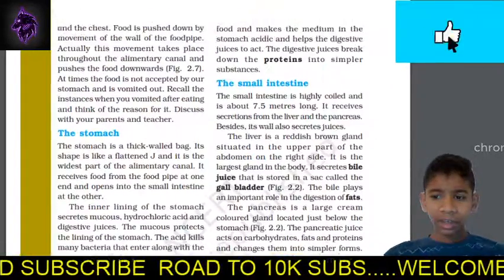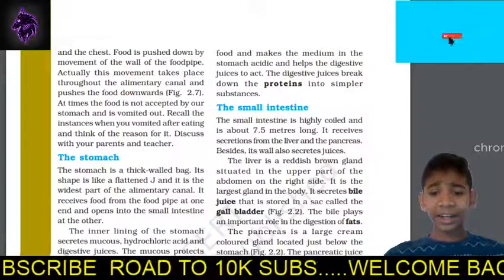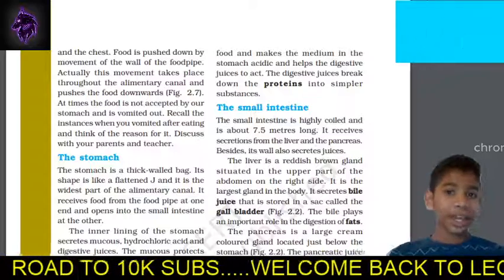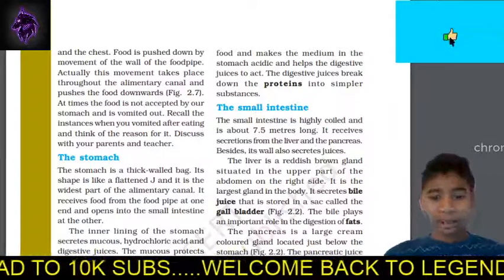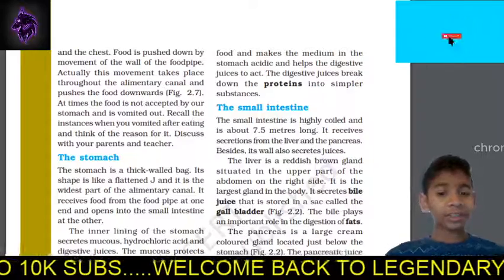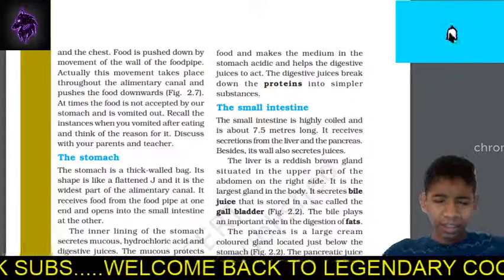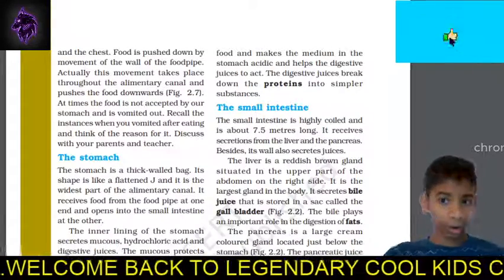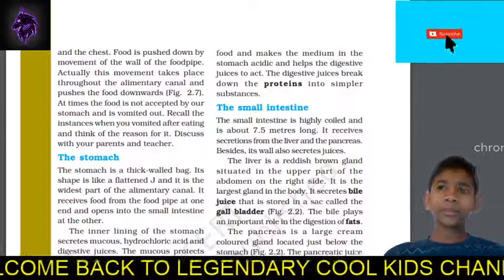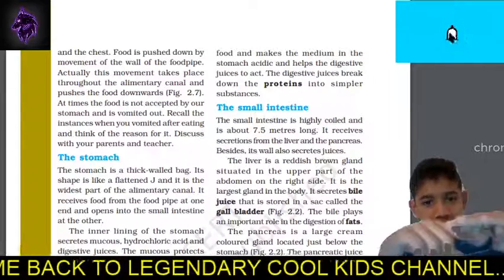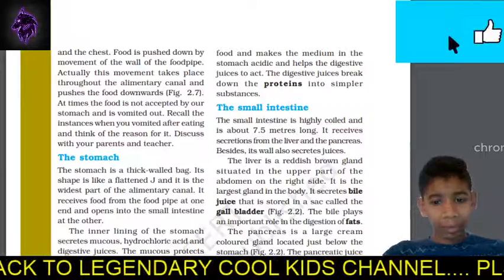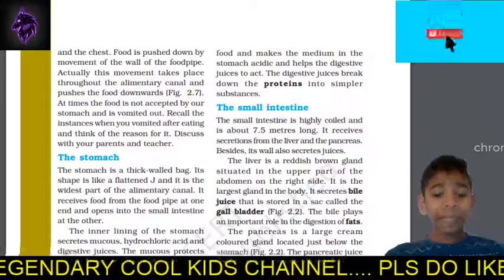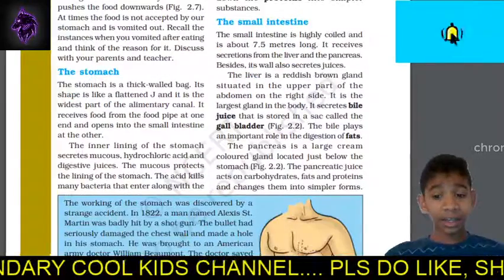Okay, now the small intestine. The small intestine is highly coiled and is about 7.5 meters long, guys. Can you imagine that? That's an amazing fact, right? 7.5 meters long, guys. It is highly coiled. It's really very spiral, okay, but it'll just be coiled. I hope you know the meaning of coiled. It receives the secretions from the liver and the pancreas. Besides, it also secretes digestive juices.